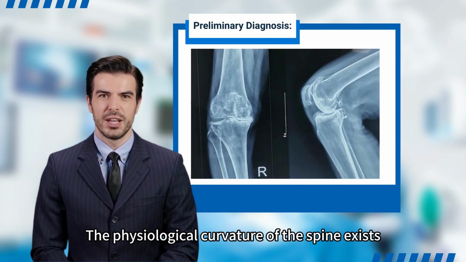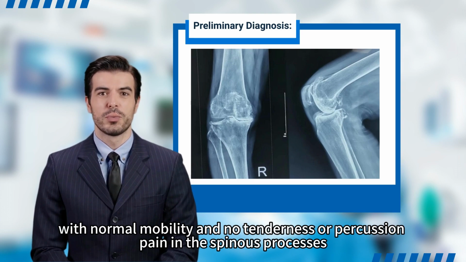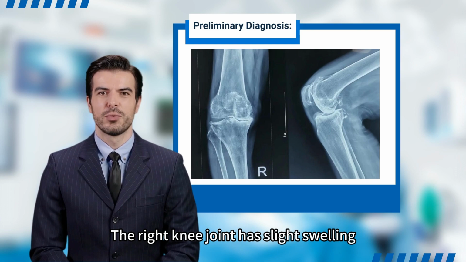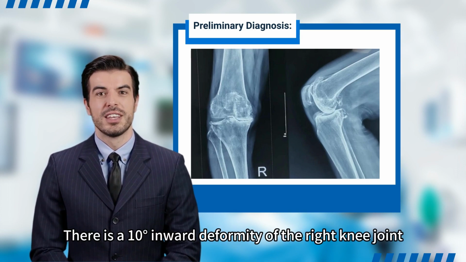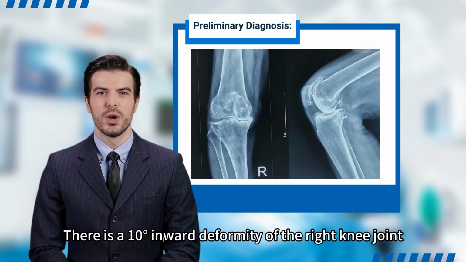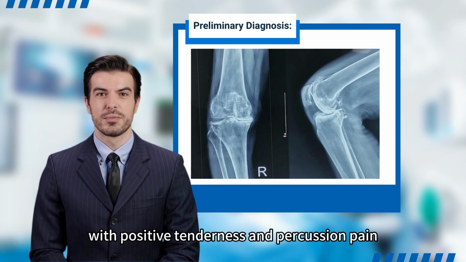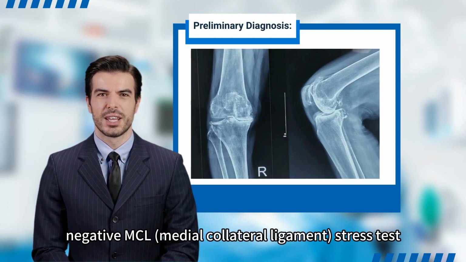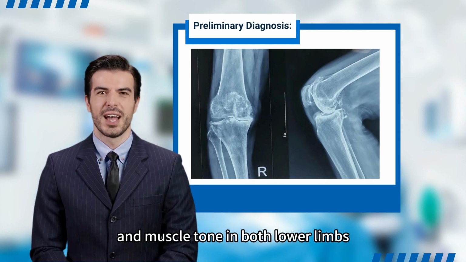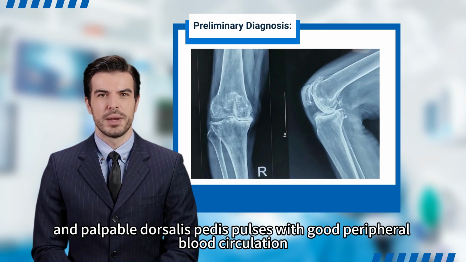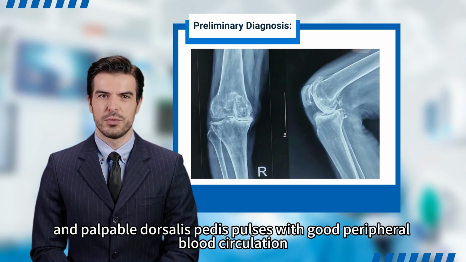The physiological curvature of the spine exists, with normal mobility and no tenderness or percussion pain in the spinous processes. The right knee joint has slight swelling, no skin damage, and normal skin temperature and color. There is a 10° inward deformity of the right knee joint, with positive tenderness and percussion pain, a negative patellar float test, and a negative MCL (medial collateral ligament) stress test. Normal sensation, muscle strength, and muscle tone in both lower limbs, and palpable dorsalis pedis pulses with good peripheral blood circulation.